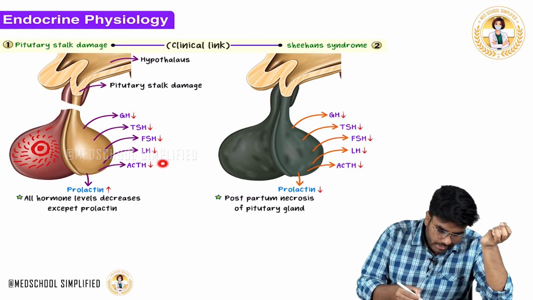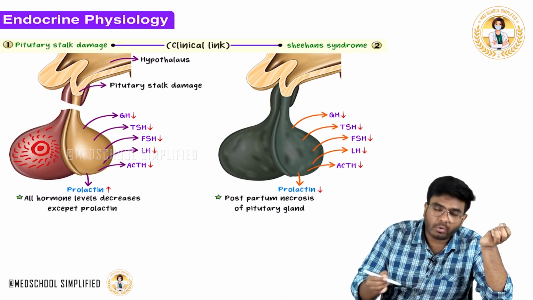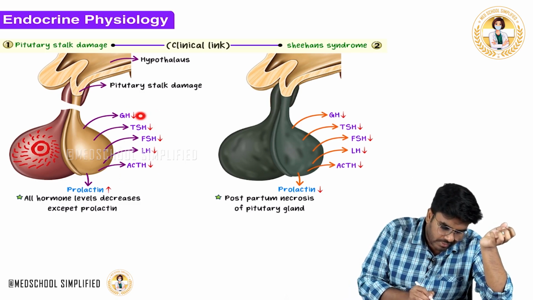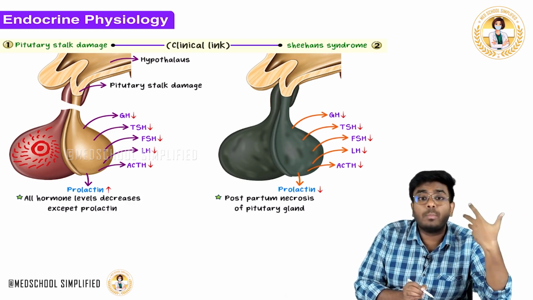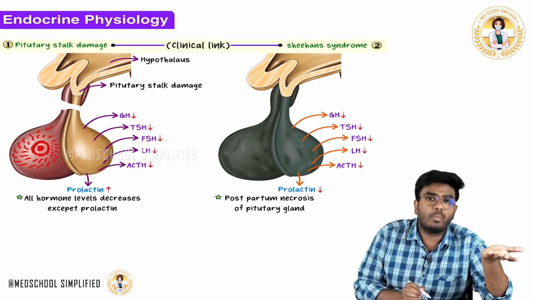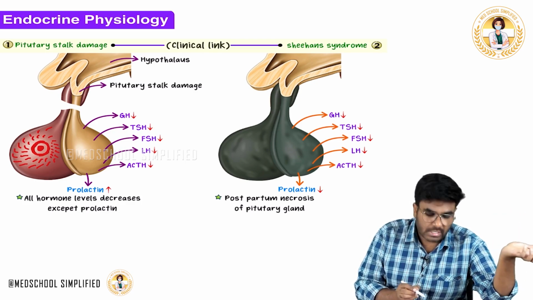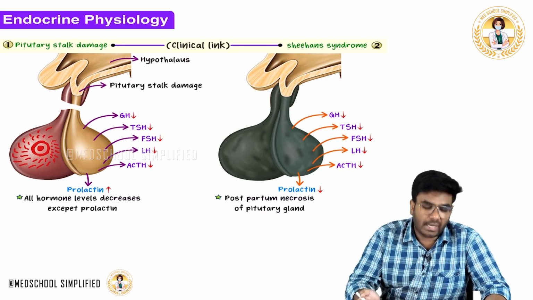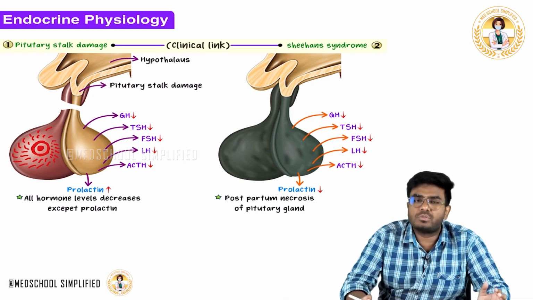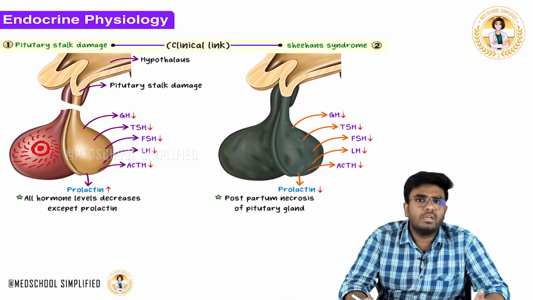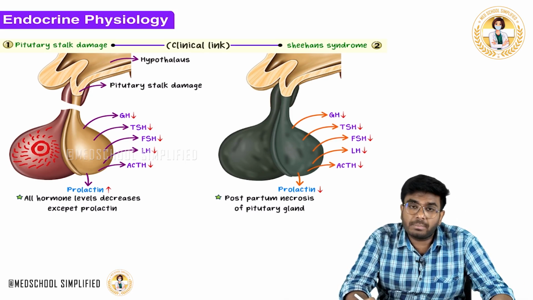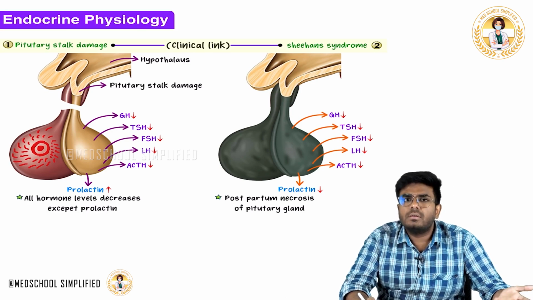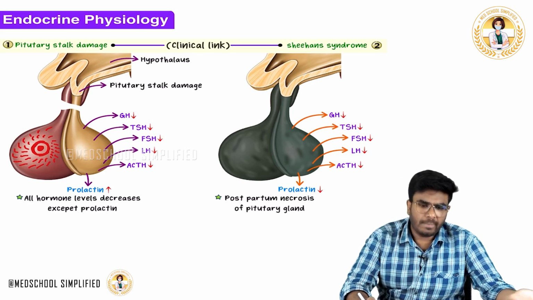But what happened to all the other hormone levels? All these other hormone levels are going to go down. Her growth hormone levels are going down. That will cause severe hypoglycemia. Growth hormone is a very important hormone in maintaining the blood sugar levels. If growth hormone is going down, he or she may end up in hypoglycemia. Thyroid stimulating hormone is going down, which means no T3, no T4. She might develop hypothyroidism.